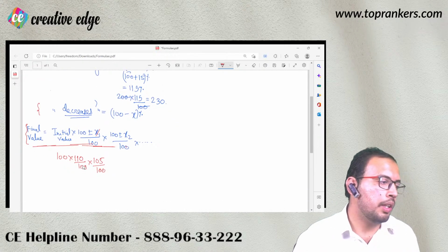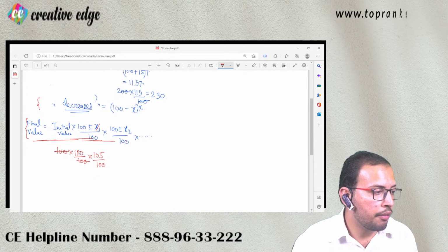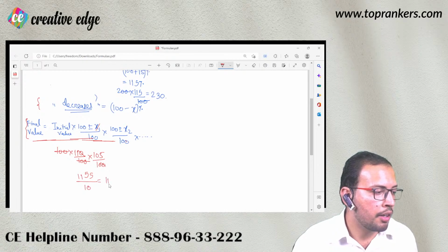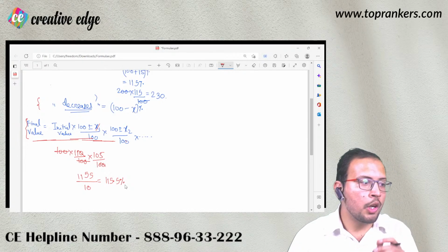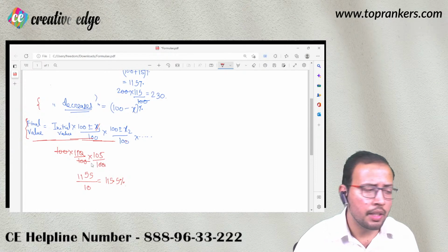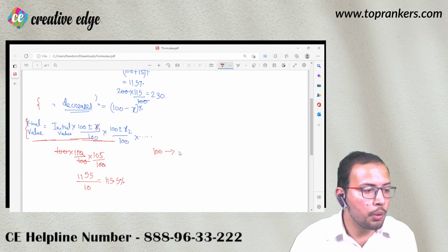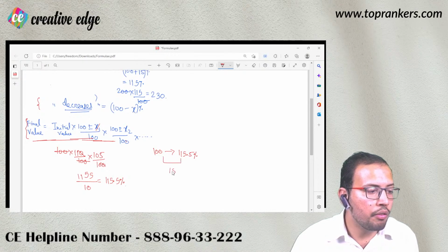Right? So यहाँ पर 100 and 100 are getting cancelled. In fact, 10 and 10 are getting cancelled. Now 11 into 105: 11 5s are 55, 11 1s are 11, upon 10. That means you are going to get 115.5. It simply means that overall your population increases by 15.5%. कैसे मैं बोल रहा हूँ? How am I saying 15.5%? Initially it was 100 and then it transformed to 115.5. So aren't you seeing the change of 15.5% here?